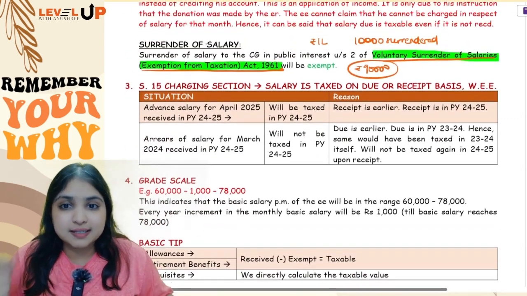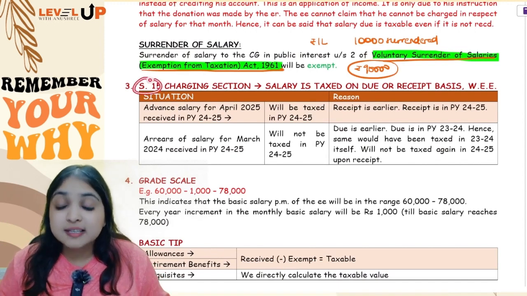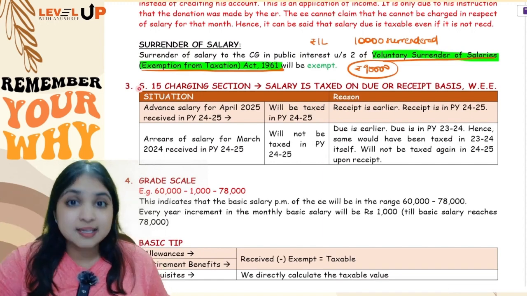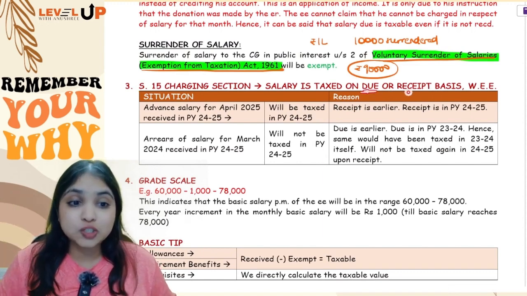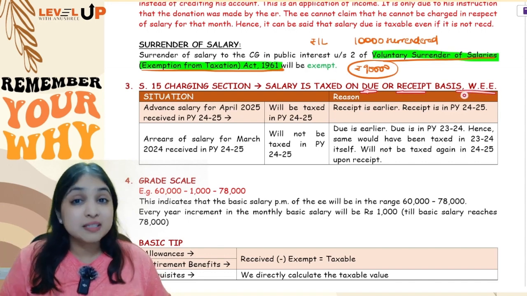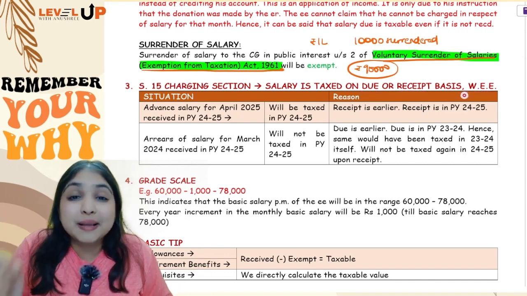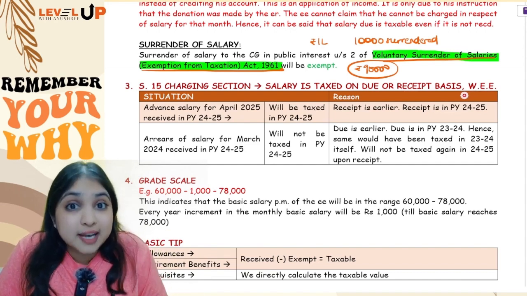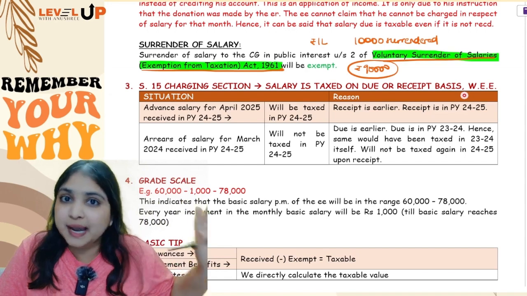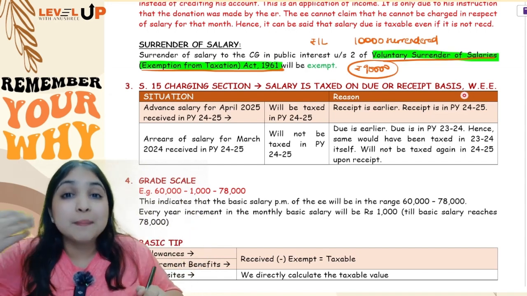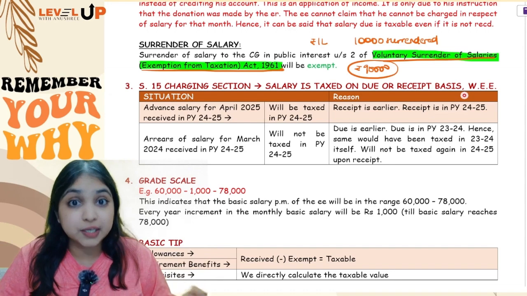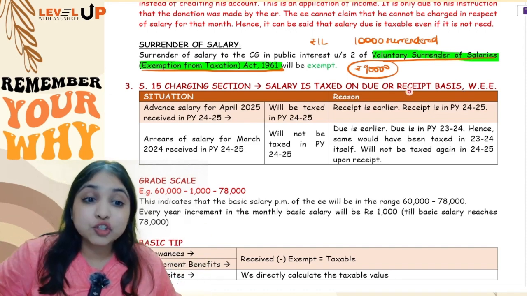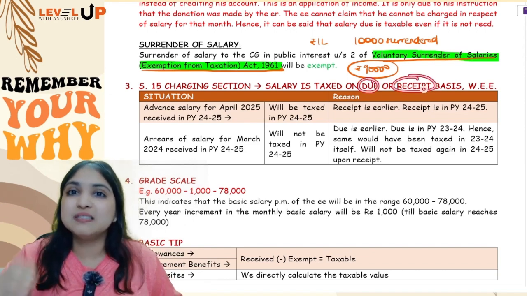Now comes my third discussion, which is about Section 15. Section 15 is the charging section of the salaries head. Section 15 very clearly says that salary will be taxed on due basis or receipt basis, whichever is earlier. In the salaries head of income, what method of accounting your employee is following doesn't matter. Method of accounting is relevant only in two heads, guys, PGBP and IFOS. In the salaries head, the method of accounting is irrelevant, because the law itself tells us when the salary should be taxed: on due basis or receipt basis, whichever is earlier.